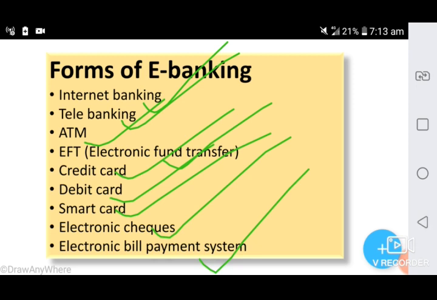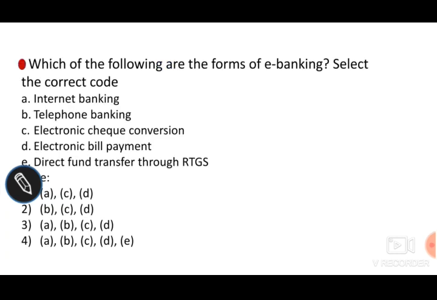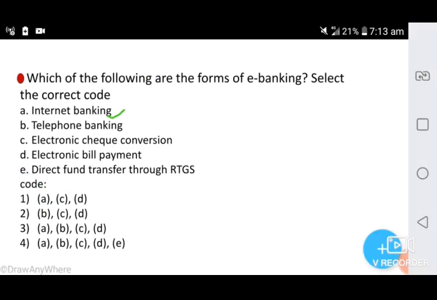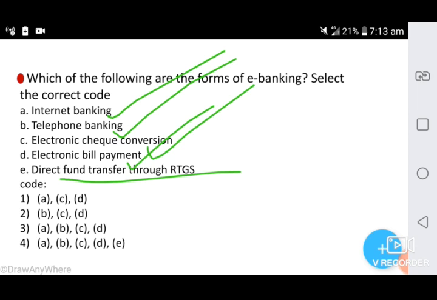Okay, here the options: internet banking is correct, telephone banking, electronic check conversion, electronic bill payment, then direct fund transfer through RTGS. RTGS stands for real-time gross settlement. Real-time gross settlement is a fund transfer mechanism where transfer of money takes place from one bank to another.